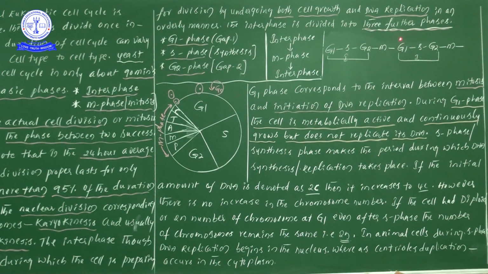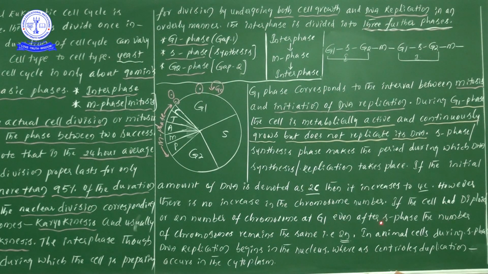If you take DNA initially as 2C in G1, then in S it becomes 4C, and in G2 it is 4C. Why? Because in S phase the DNA is doubled, and that same content of DNA moves to G2. So from the DNA point of view, G1 has 2C, in S phase the DNA is synthesized and doubled, so 4C, and in G2 also 4C. Tomorrow I will give you a table so you will understand very clearly. Okay, next one.